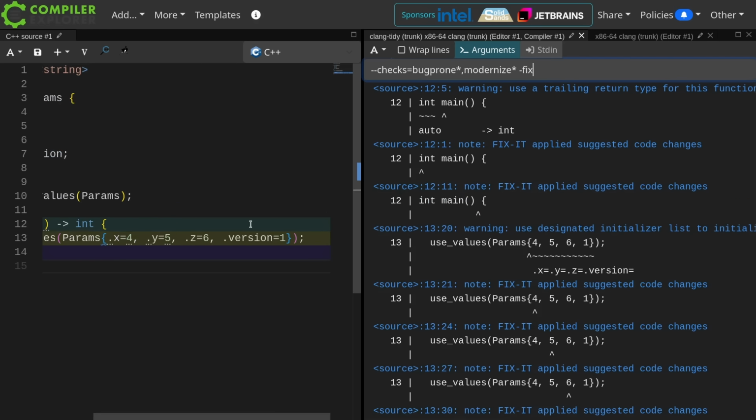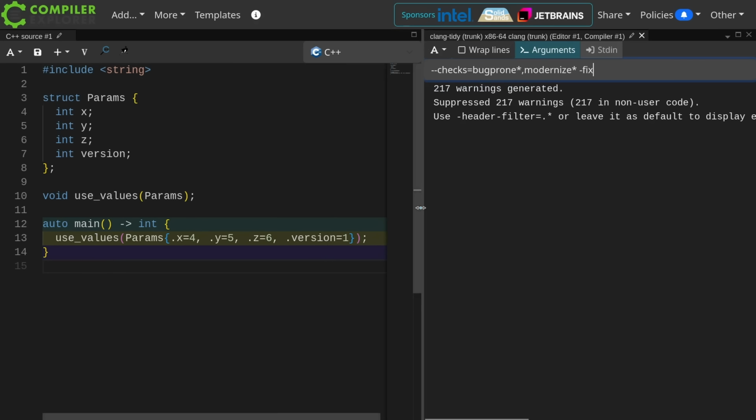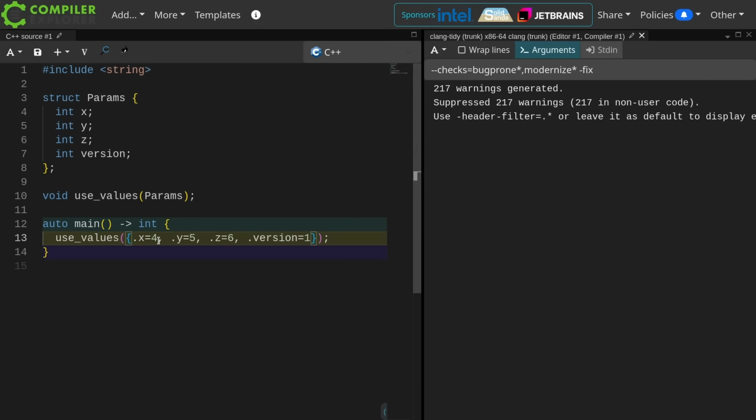And look, it did. It's brilliant. It fixed it for me. And it also moved to trailing return types, if that's the kind of modernization that you would also want.